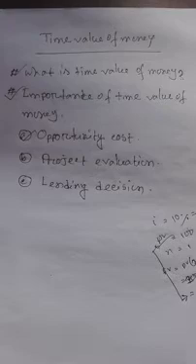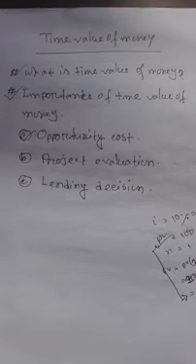The most important topics in this chapter are what is time value of money, and the importance of time value of money. There are some classifications of the importance of time value of money. First is opportunity cost. Another most important topic is project evaluation. The third important topic is lending decision. So these topics I am describing now.